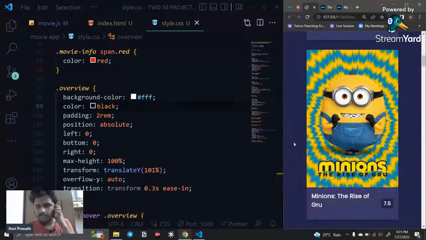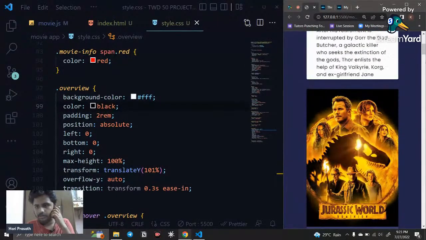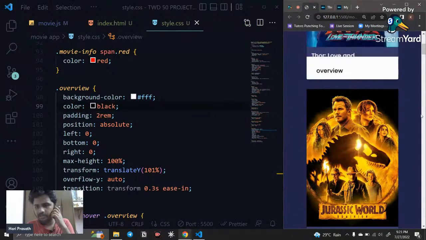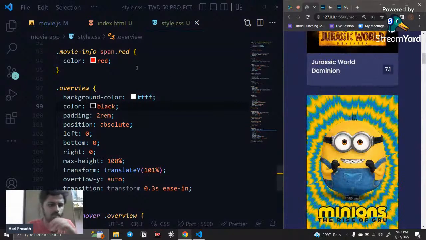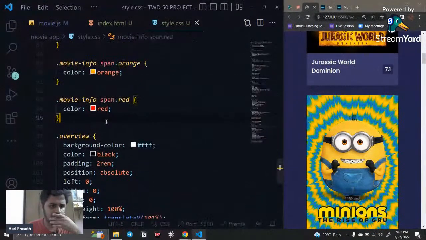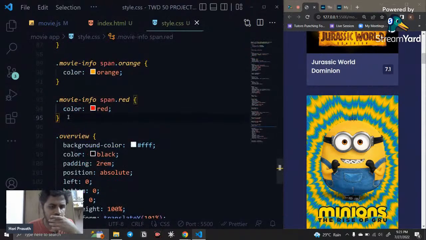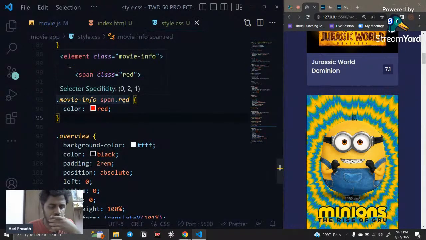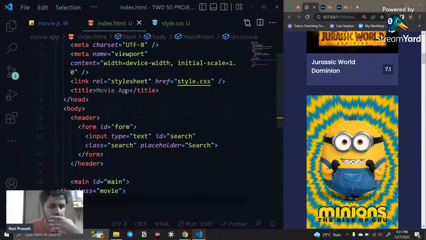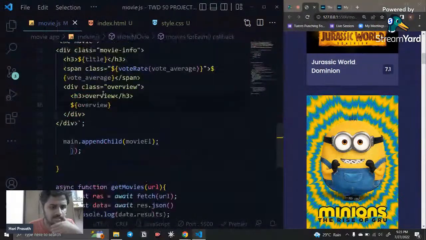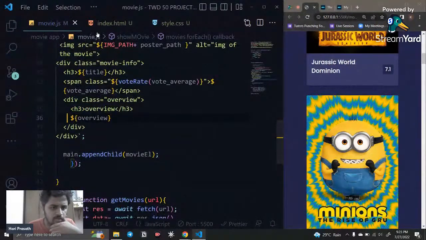So the only thing is, you can notice it is not showing in red color, green color and orange. So that is the only thing from our side. So how can I do that? Let's check where we give the function, movie info span dot red, right? So movie info, in the span we need to code. So where is the movie info? Movie info here, movie info successfully fetched, and the span is here, and inside this class we are adding all the elements, right?